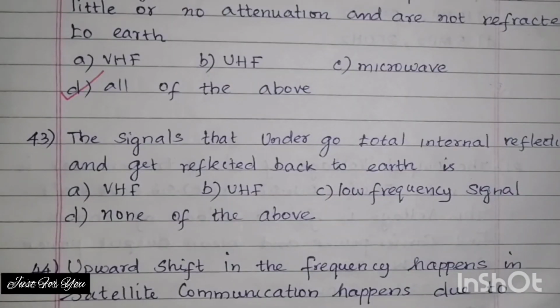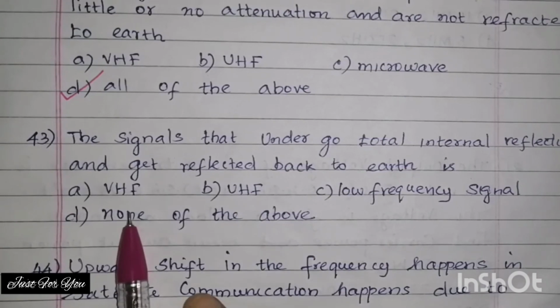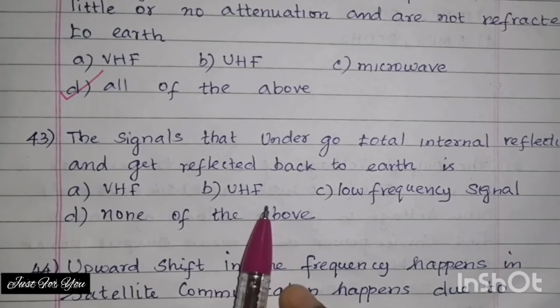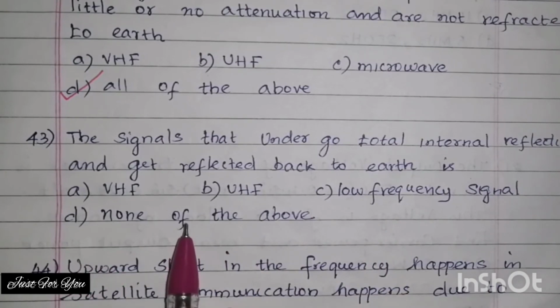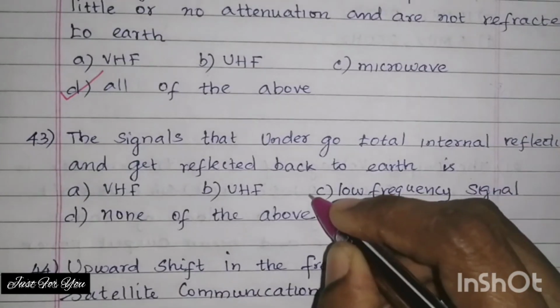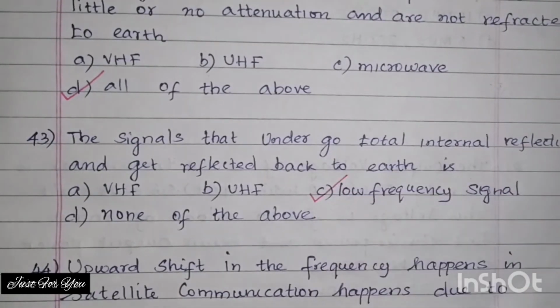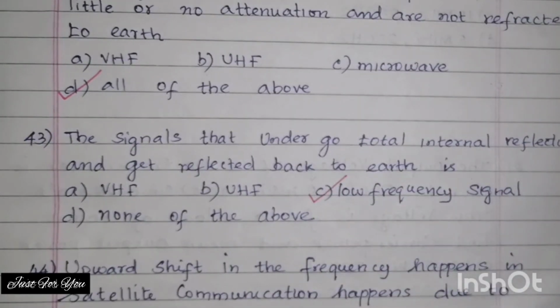Next question. The signals that undergo total internal reflection and get reflected back to the earth are: option A, VHF, option B, UHF, option C, low frequency signal, option D, none of the above. The right answer is option C, low frequency signal. These low frequency signals undergo total internal reflection and they get reflected back to the earth.